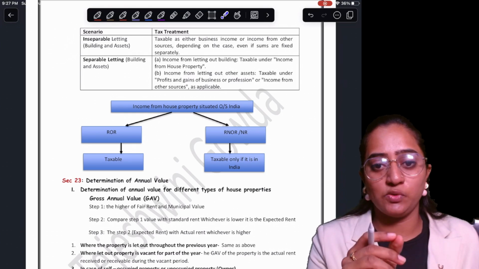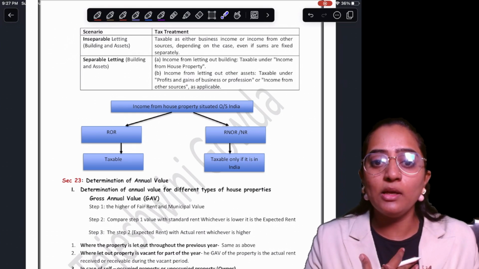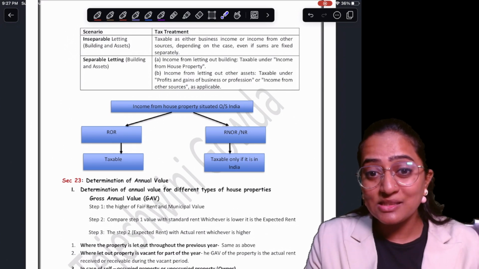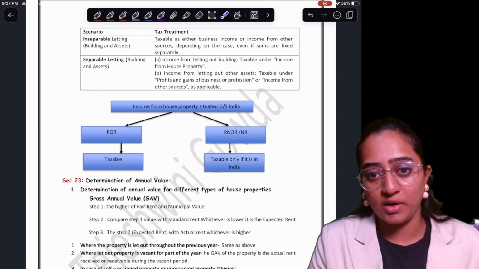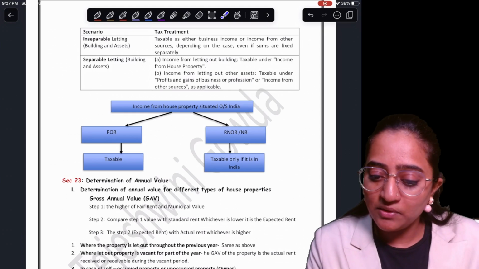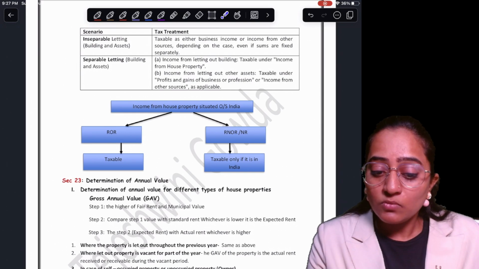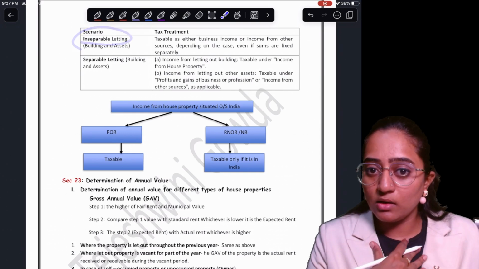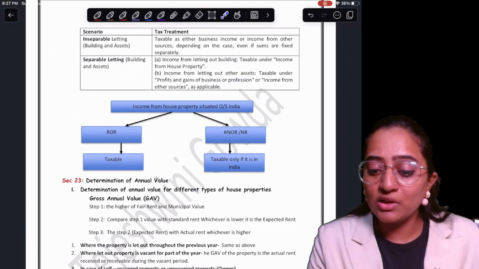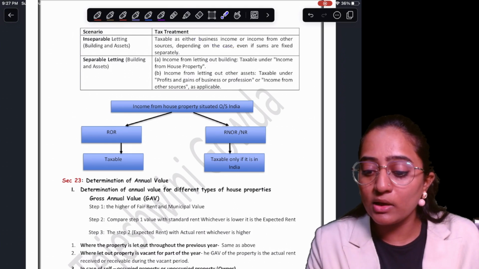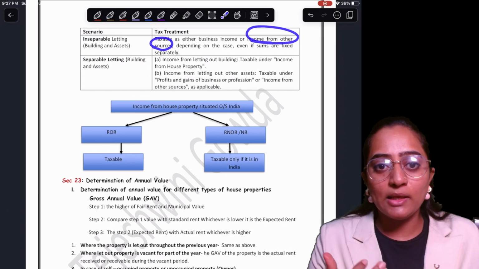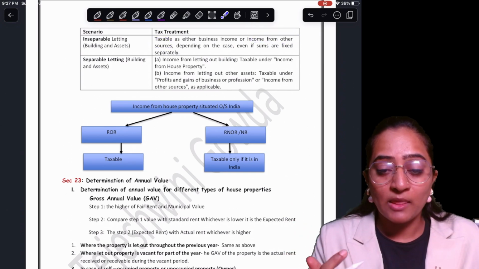In this situation, can I say my intention is to do business, not just to give the property on rent? If this is the case, whatever inseparable letting I'm doing right now, I'm going to consider as my business income or income from other sources, depending on my flexibility.